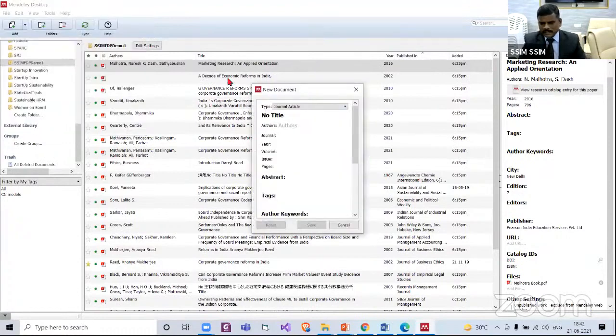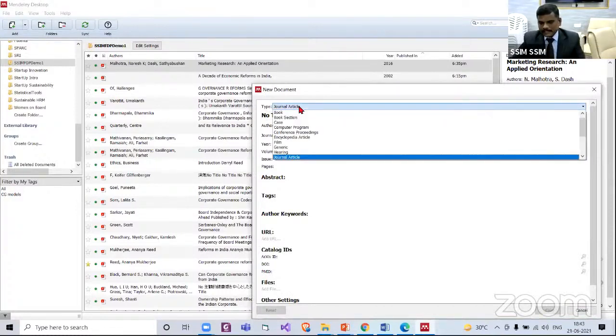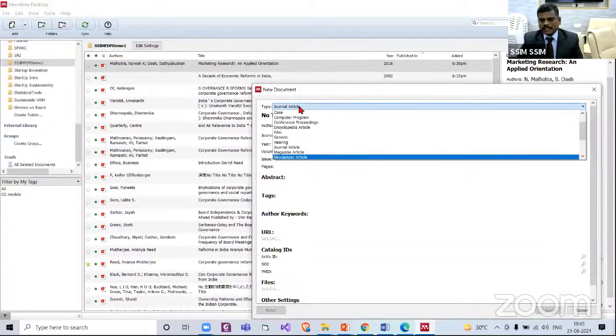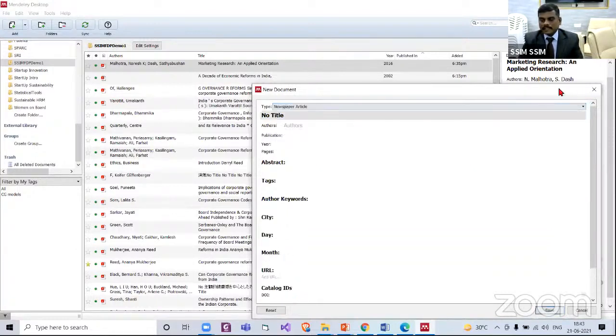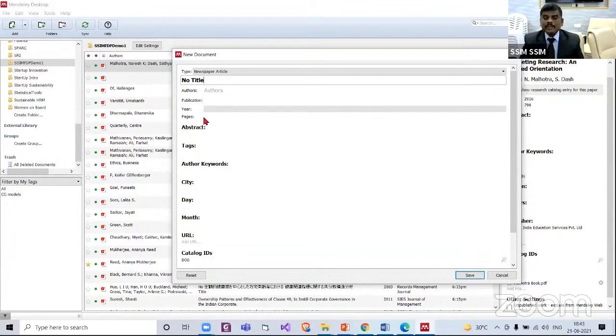I'm enlarging this. Type, specify. Now what is the type? Let us say a newspaper article. Now what is the title of the article? You have to specify. Then authors, publication, year, page number.